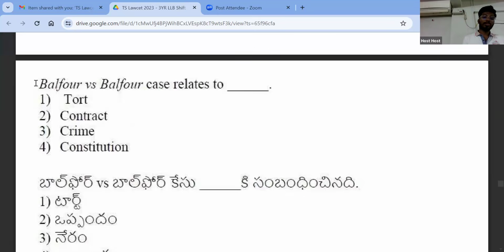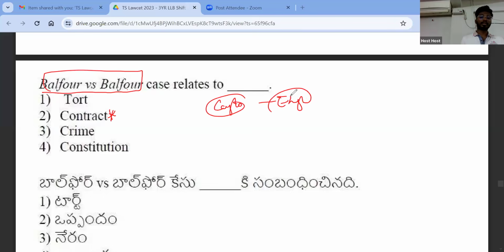Yeah. Next one is Balfour versus Balfour. So Balfour versus Balfour case is related to contract. So in this case, see, when I say Balfour and Balfour, both of them are husband and wife, right? So both of them were married and they belong to Sri Lanka and they went to honeymoon for England. Okay. And when they went to honeymoon, what happened is that wife became sick and doctors advised wife to stay there in England itself. So wife stayed in England and husband told to wife that you stay in England, I will give you 30 pounds.